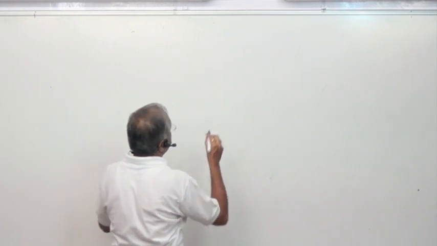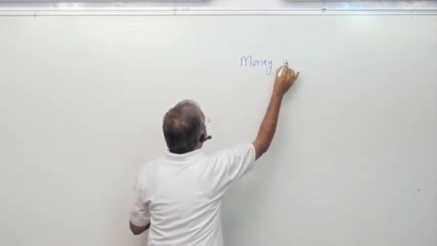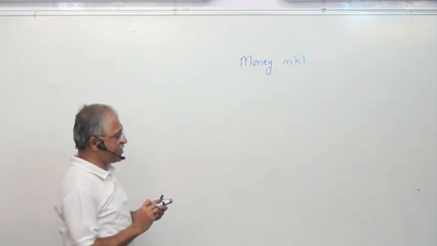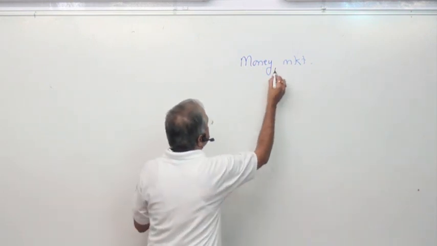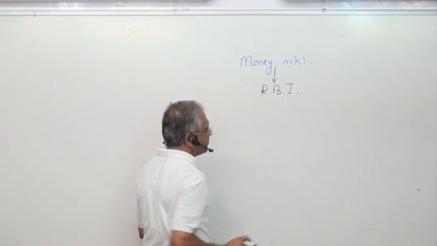The last one is money market. Here the regulatory authority in money market is Reserve Bank of India.